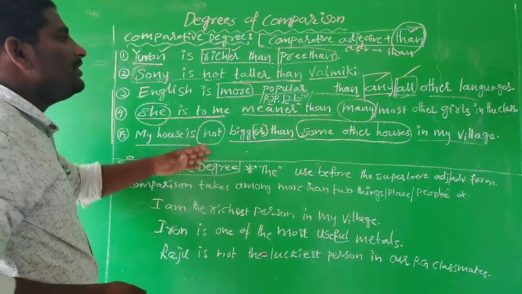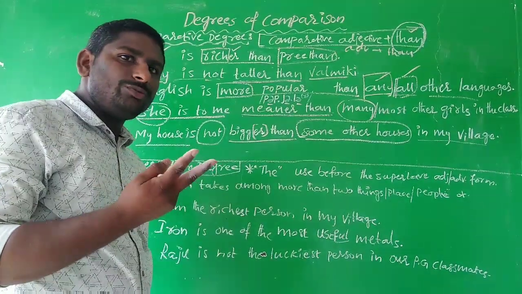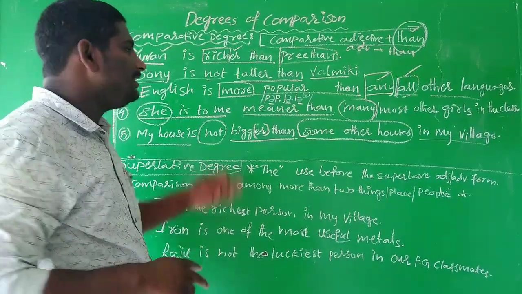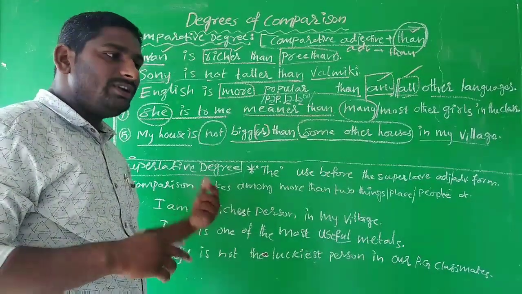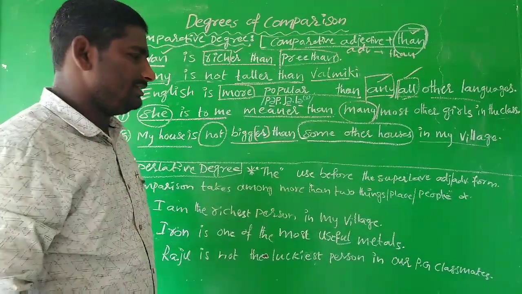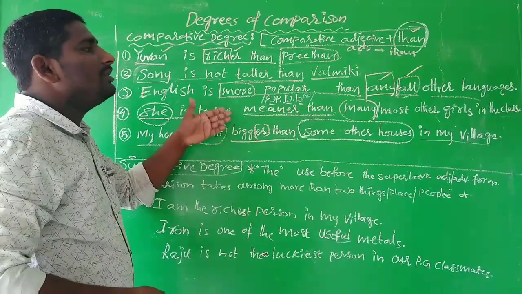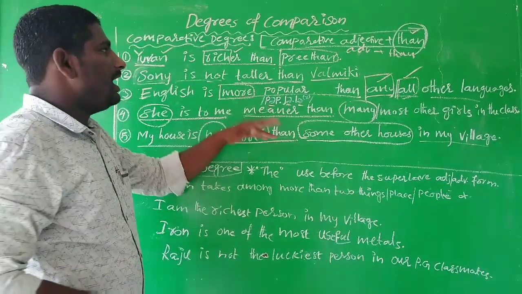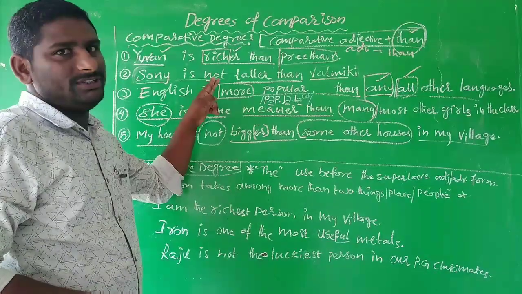So this way you can see the comparison takes place between two persons, they are unequal, and even the comparison takes place between an individual and a group of people, places, or other things. So this is the way you can see. These three ways express individual and group, and these two express two individuals but they are different.